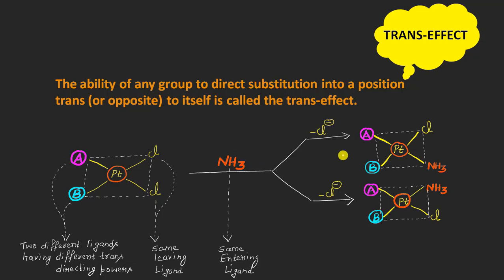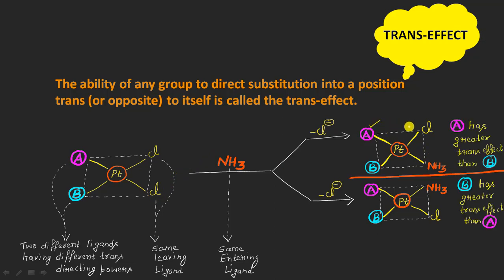Now if we have this type of product formation, in which this chlorine atom is replaced by this ammonia, we will say that the A ligand has a greater trans effect as compared to the B ligand. Why are we saying this? Because the incoming nucleophile is coming and occupying a position trans to this A ligand. This clearly indicates that the A ligand has a more powerful trans effect than the B ligand if we have this kind of product formation.